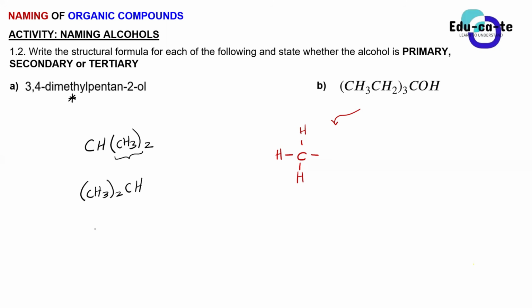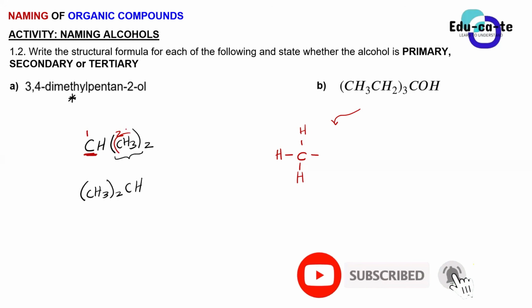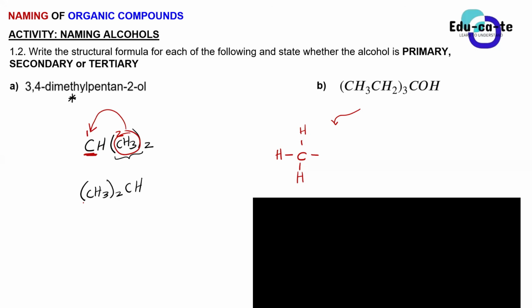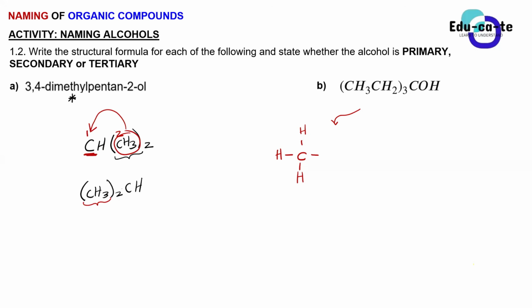So they mean there's a branch on which carbon? Let me give them numbers. This is 1, and this is 2. Which carbon is having the branch? Carbon 1, sir. Yes, on carbon 1. So this bracket shows you that this CH3 is a branch on this carbon. Even if we write it in reverse, these 2 CH3s are a branch on this carbon.